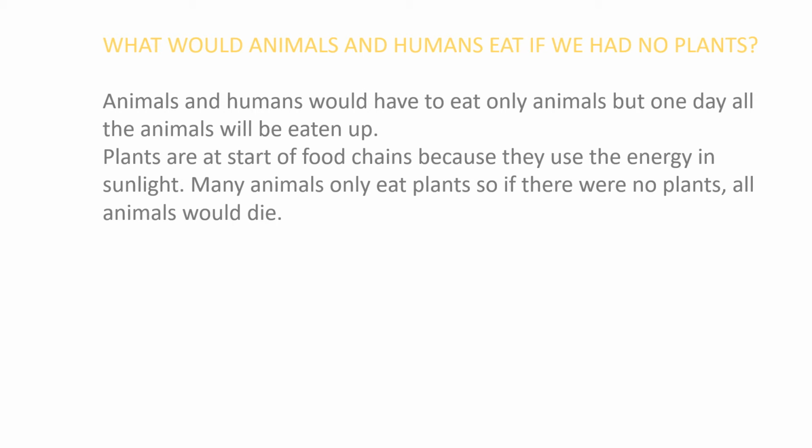Plants are at the start of the food chains because they use the energy in the sunlight, that is the solar energy. Many animals only eat plants, like herbivorous animals. So if there were no plants, all the animals would die.